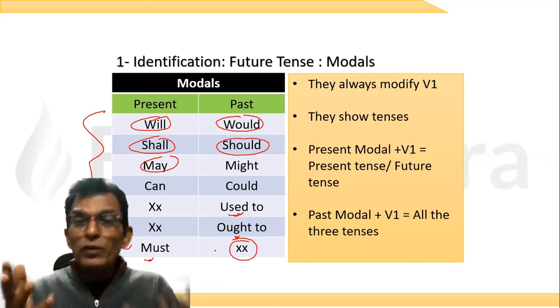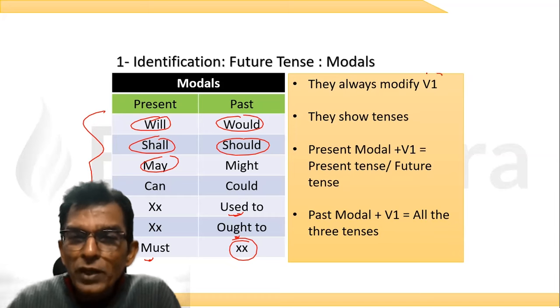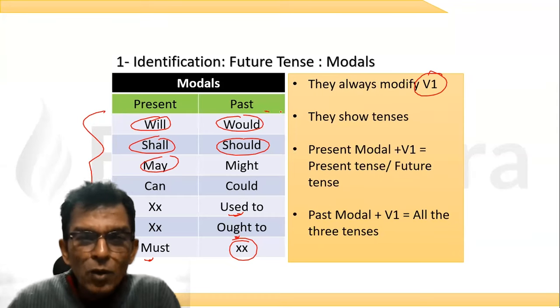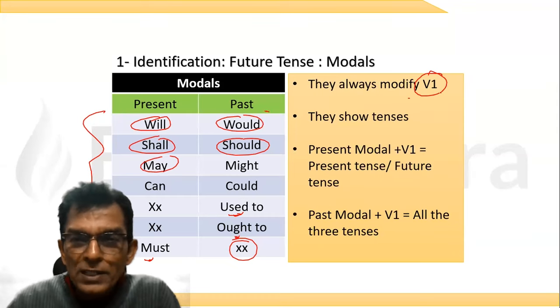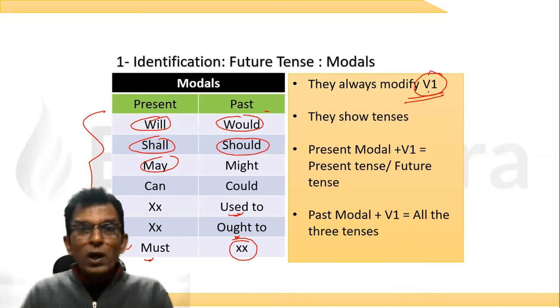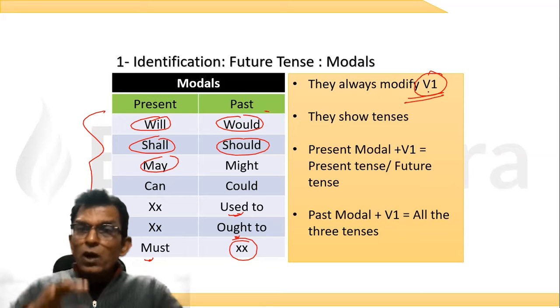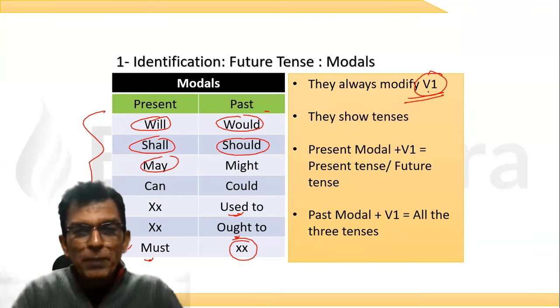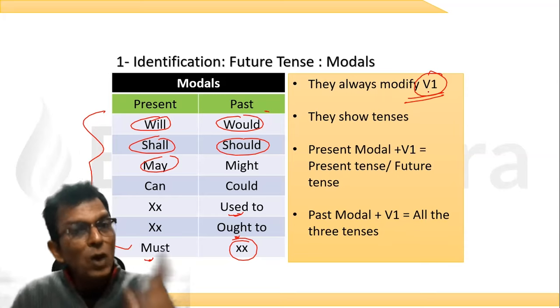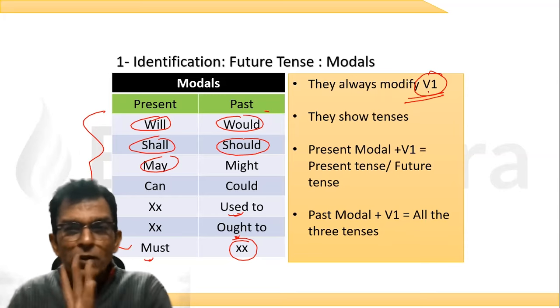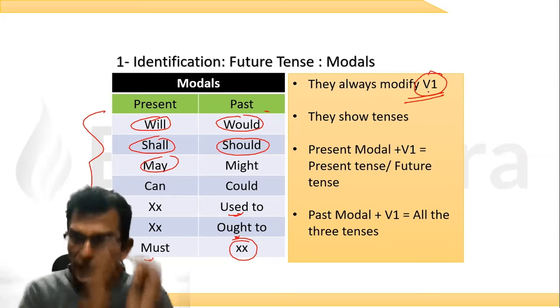What do they modify? Because the name modal का मतलब ही होता है modify करना, बदलना. Modal means to change. So what do they change, sir? They change the meaning of V1 verbs, which means if you write the modals, you must always write V1. अगर मॉडल वर्ब लिखोगे तो V1 लिखना ही पड़ेगा क्योंकि मॉडल वर्ब्स अकेले कुछ नहीं कर पाते. मॉडल वर्ब्स किसको बदल पाते हैं? दूसरे एक वर्ब को बदल पाते हैं. और वो वर्ब का फॉर्मेट कौन सा होना चाहिए? V1. If I write will, I'll have to write another verb, and that has to be in the V1 form.